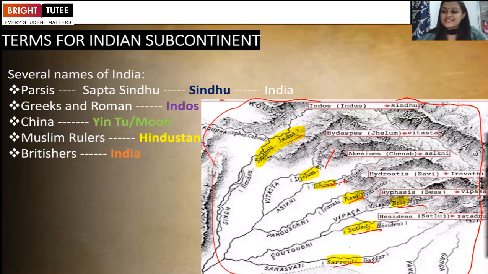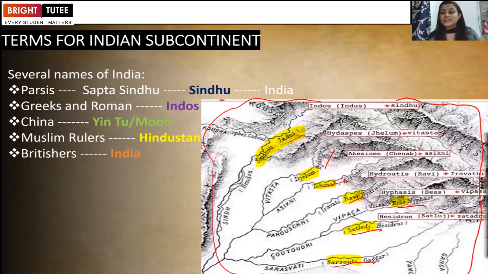So the Parsis perceived that the area near these 7 rivers is what we are calling Sapta Sindhu. Sapta Sindhu means the land near 7 rivers. Sapta means 7.